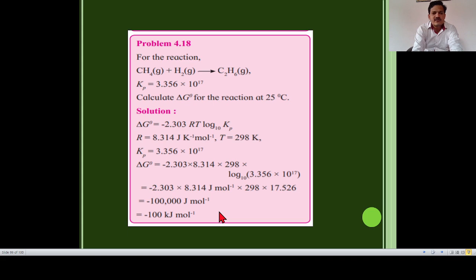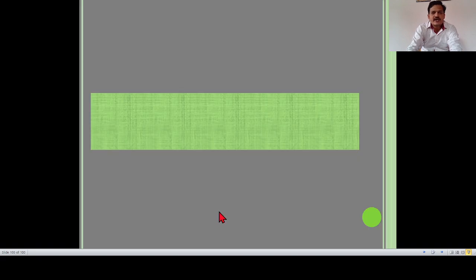Okay, this is problem number 4.18. This is all regarding the chapter chemical thermodynamics. Hopefully you have completely understood the chemical thermodynamics chapter.